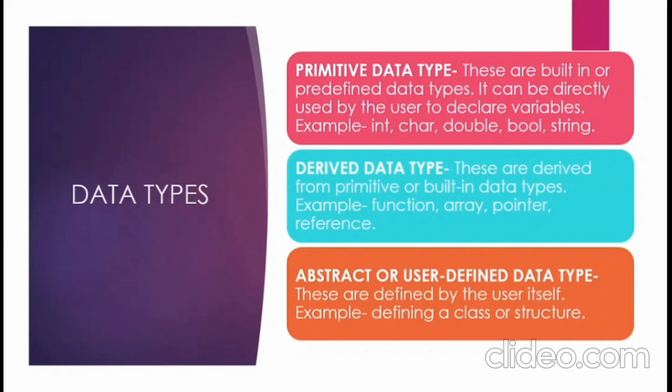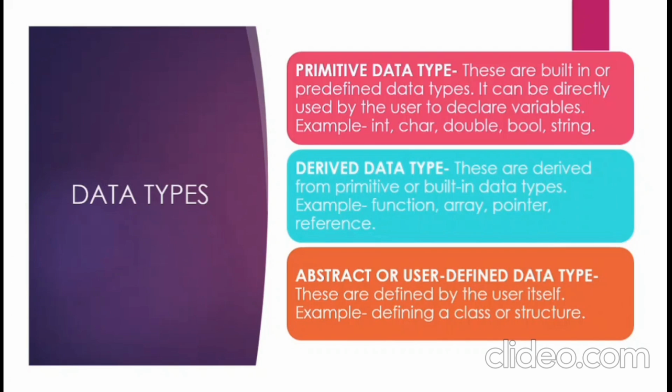There are three types of data types: primitive data type, derived data type, abstract or user-defined data types. Primitive is the built-in or predefined data types which are directly used by the user to declare the variable. The examples we have already seen as int, char, double, boolean, string. Derived data types. These are derived from the primitive or built-in data types. Examples are function, array, etc.